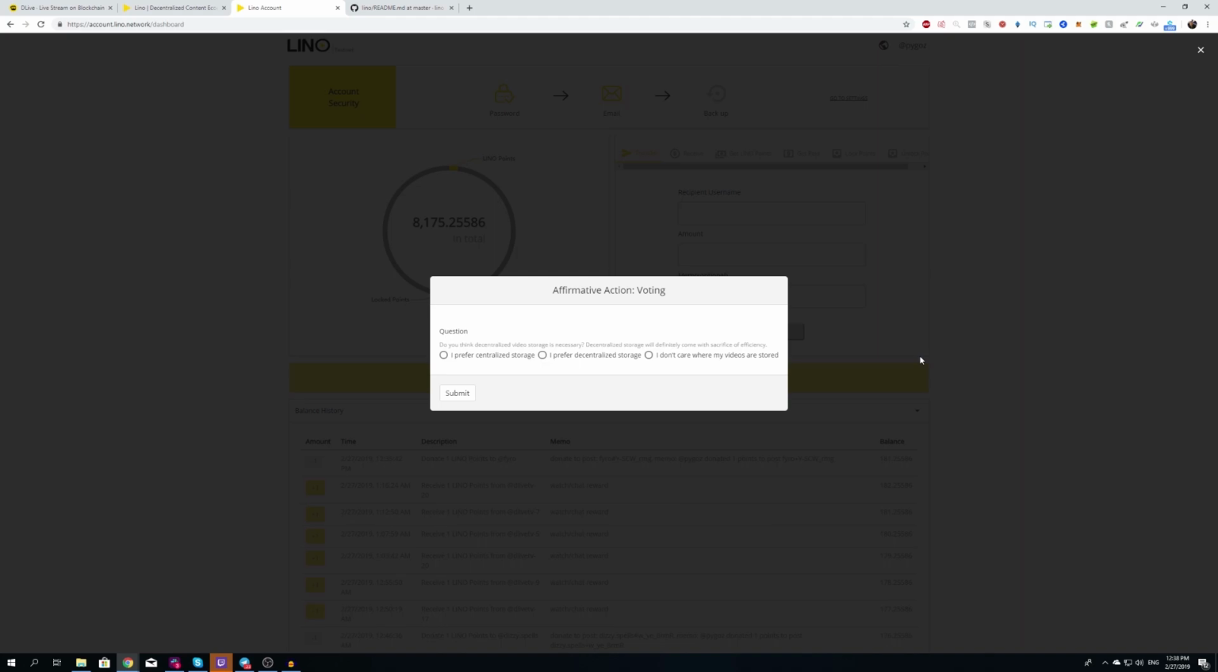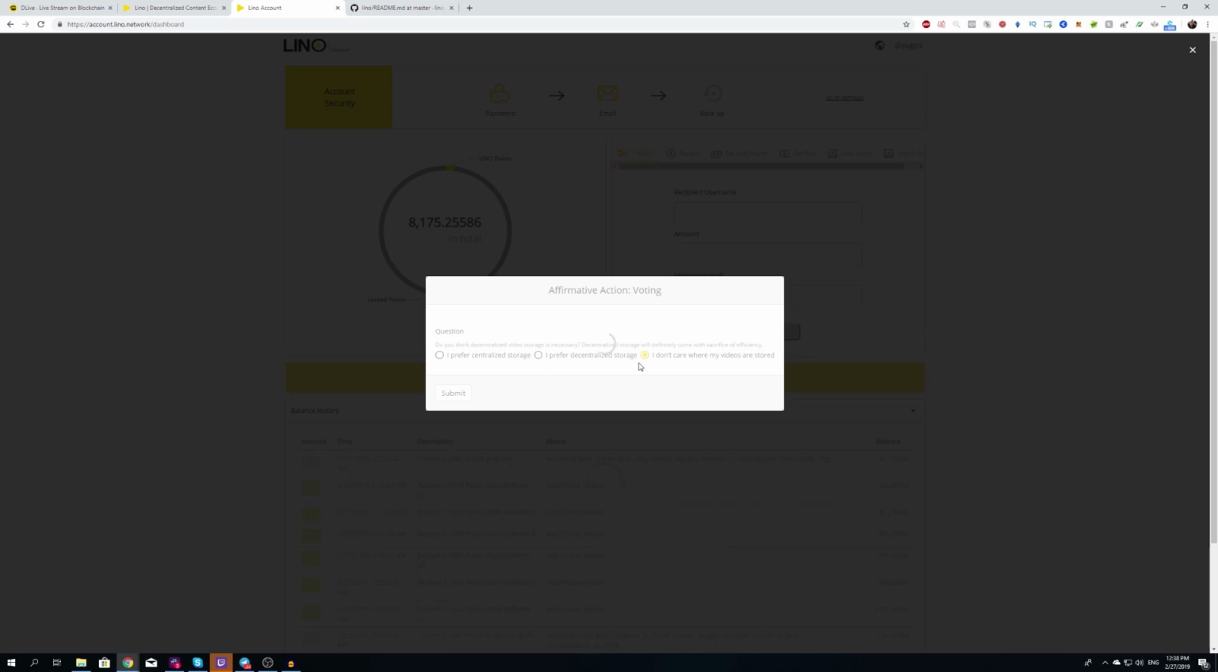Decentralized storage will definitely come with a sacrifice of efficiency. So I don't think that decentralized video storage is necessary at all for video storing, because it already says there, right? It sacrifices efficiency. So no, I don't think that's necessary. Okay, it's storage. Storage is fine if it's centralized. That's my opinion, right? For storage, I'm completely fine if it's centralized. Now, I just click "I don't care" and I'll submit.